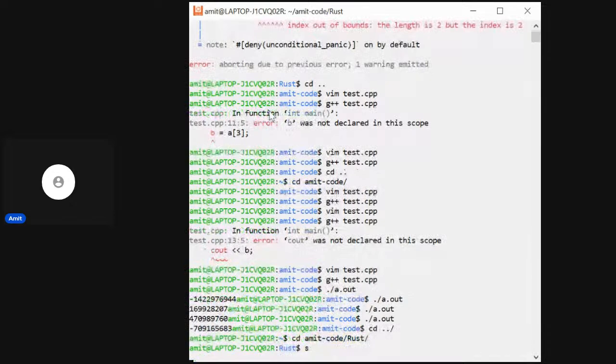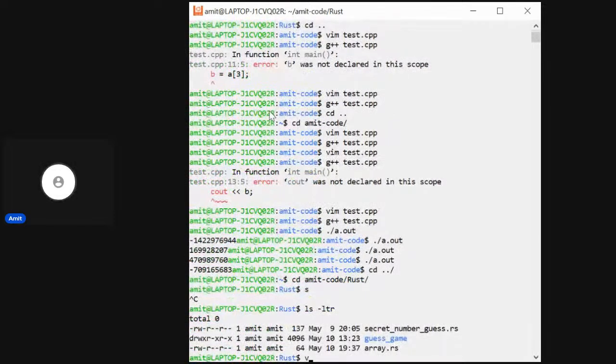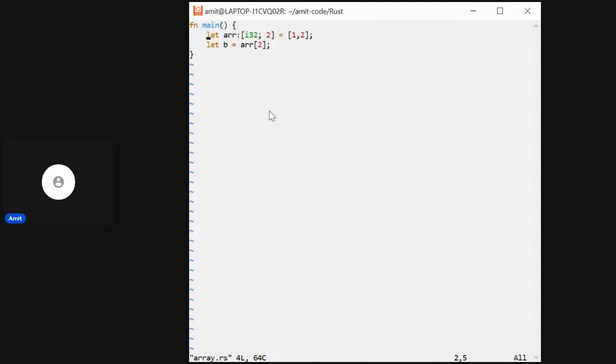So in Rust, we'll have the extension as .rs. Let me open this array.rs. In place of int main, Rust starts the code with fn main. We have taken an array. So see here, we have to specify the type. It's of type i32. There are two elements. We have taken 1 and 2.